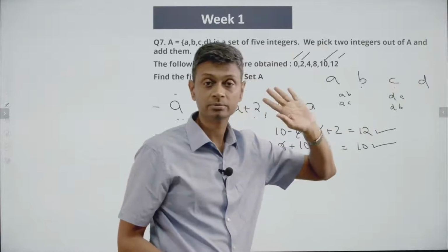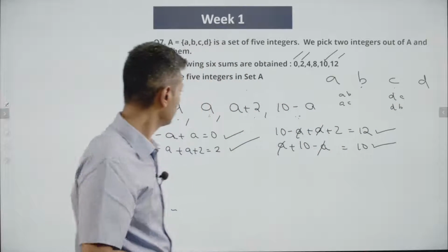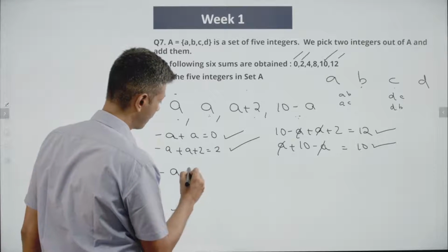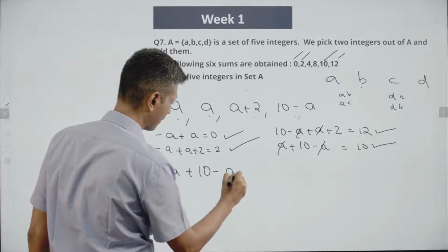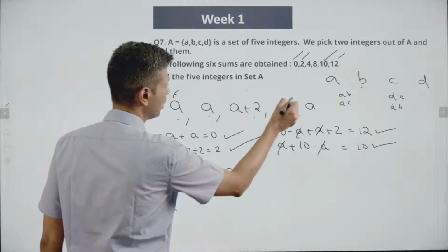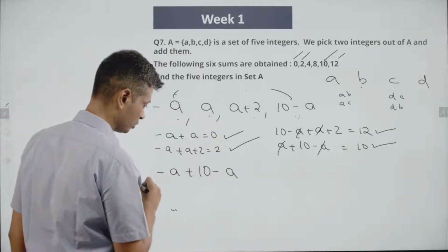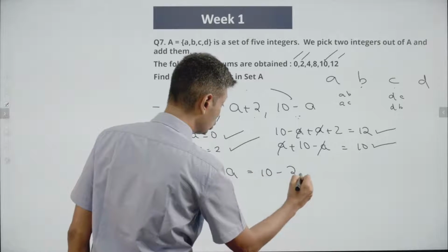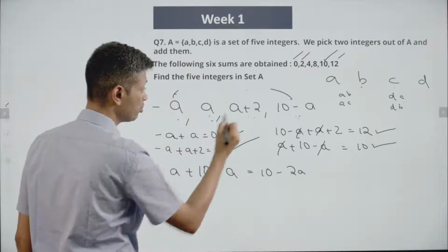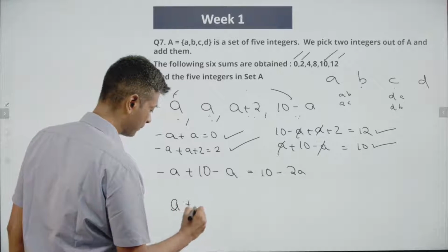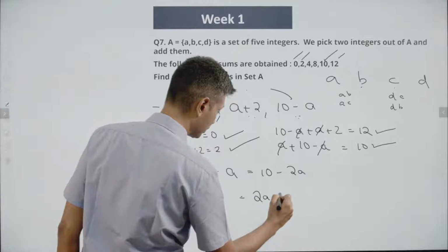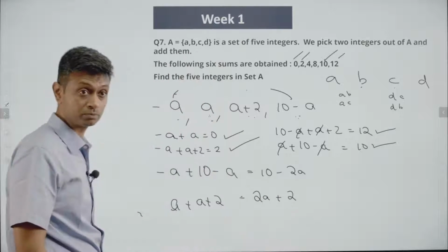A plus D is remaining. Those two are still remaining. So let us do that. So minus A plus 10 minus A. This combined with this, that is remaining. That will be 10 minus 2A. These two being added remaining, A plus A plus 2, which is 2A plus 2. This is also remaining.